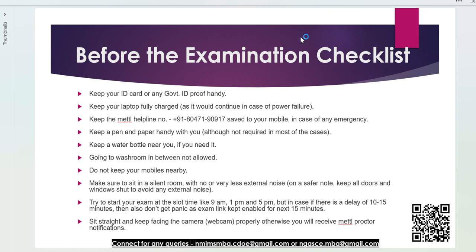Second, keep your laptop fully charged. In case of a power failure due to some sudden issue, you should have a backup that will run for the complete 2.5 hours.